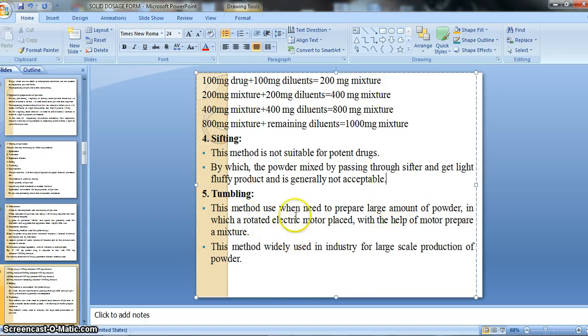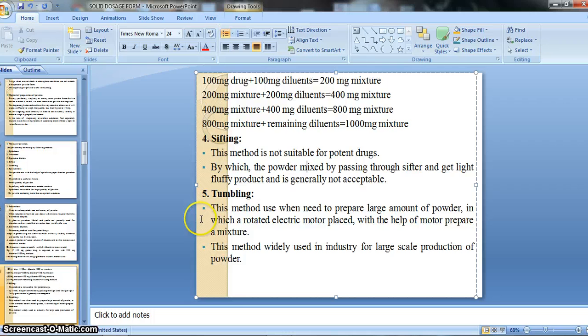As we read, these sachets are made up of rice paper, and rice is available very easily. For the preparation of the sachet there is no requirement of heavy machinery; by using a simple process we can make the sachet.